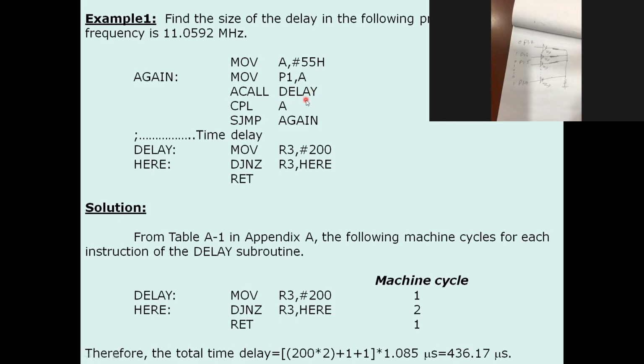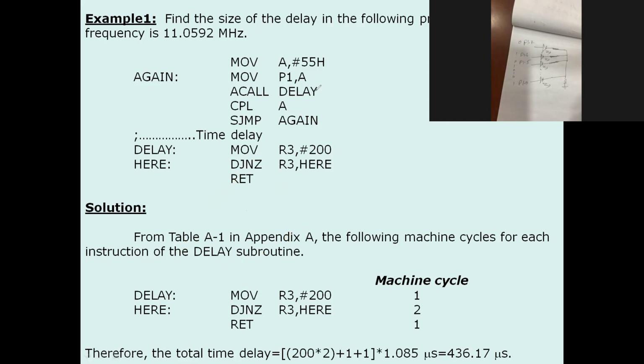What are the functions of ACALL DELAY? Means jump from this line to that line. It will be coming from this line to that line.